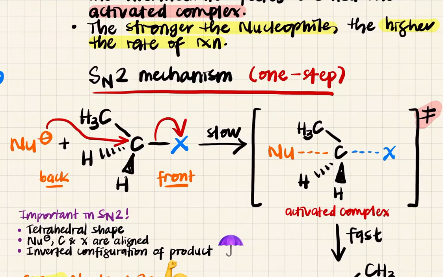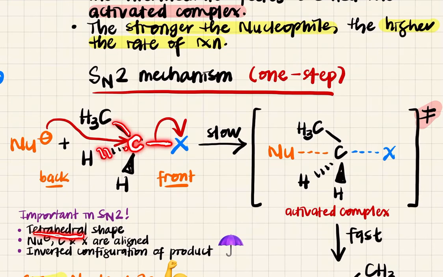Okay, so in SN2 mechanism, you have to remember some important things, which is to draw, okay, show the tetrahedral shape, okay, at carbon ni. So awak kena tunjuk, okay, tetrahedral. One more thing, you have to draw it in 3D.